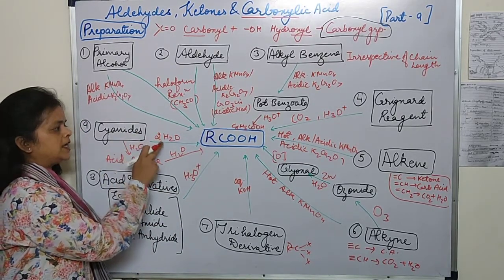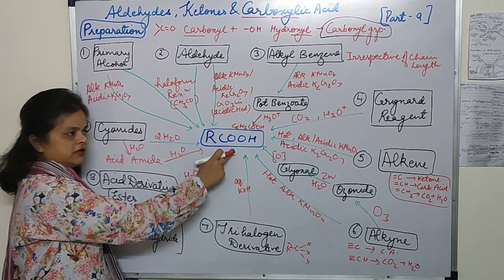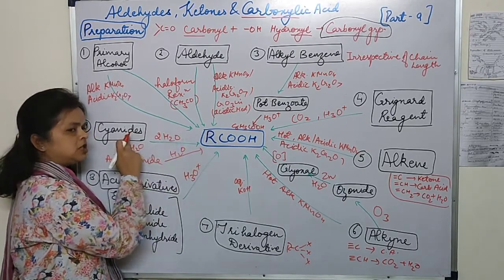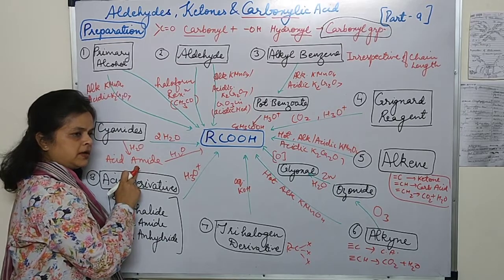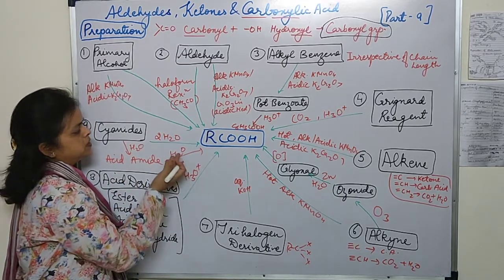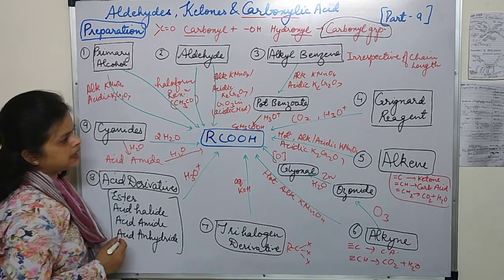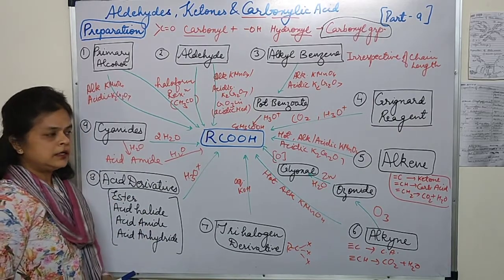So cyanides either on complete hydrolysis convert into carboxylic acid, or on partial hydrolysis first form the acid amide, which on hydrolysis again forms the carboxylic acid. Now let's see the reactions in detail.